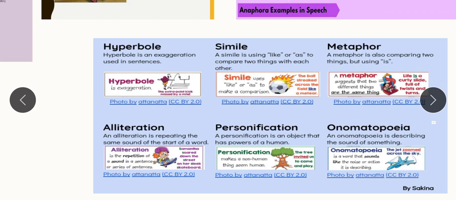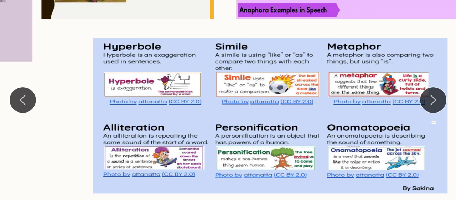And next you can see here hyperbole. That is an exaggeration. As we read this poem about Macavity, have you seen how much the poet has exaggerated and told us so many things about Macavity? I also told you that it is an imaginary cat. In reality we have not seen any cat like this, but the poet has exaggerated so many things about this cat. The extra point kick missed by a mile. That is the example there.